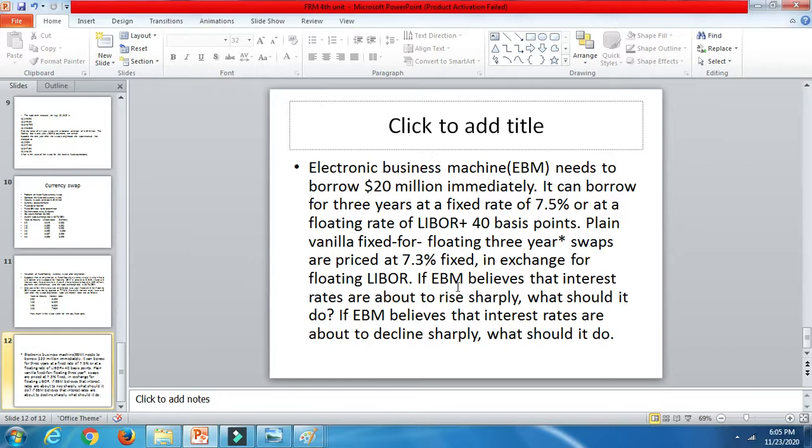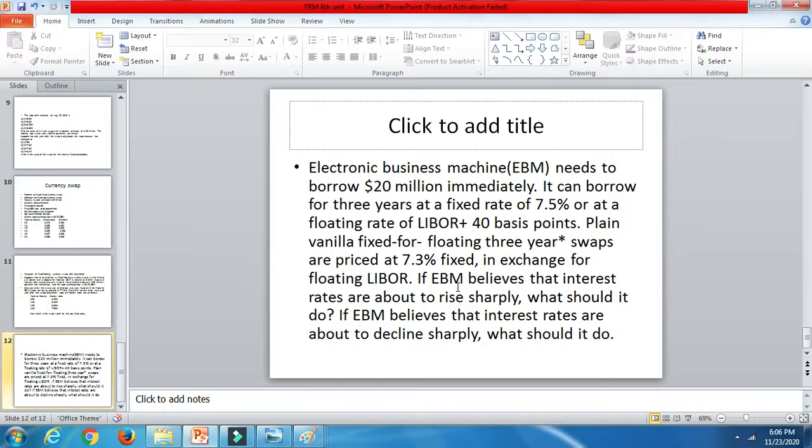So the interest rate of a swap dealer basically depends on the interest rates. So initially EBM can borrow funds for